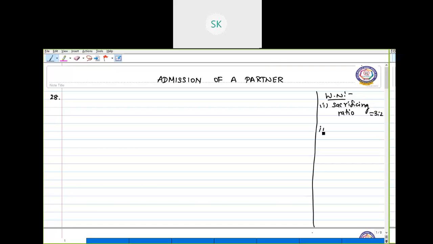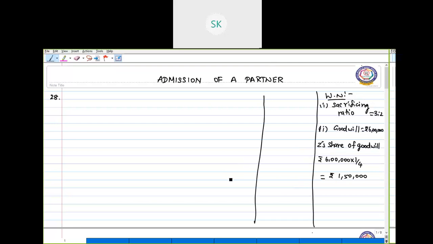Now second, we are going to calculate how much is the goodwill share of Z brought in by him. The firm's goodwill is rupees 6 lakh, and out of this 6 lakh, Z's share is only 1/4. So Z's share of goodwill is 1/4 of this 6 lakh. Right? So Z's share of goodwill is rupees 1,50,000.